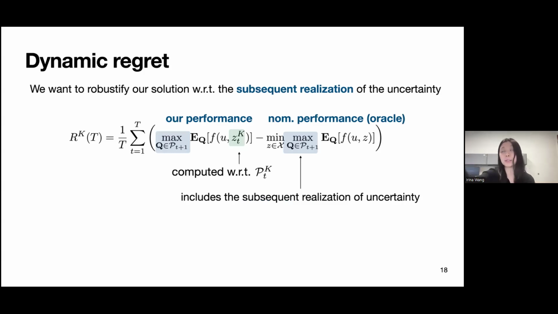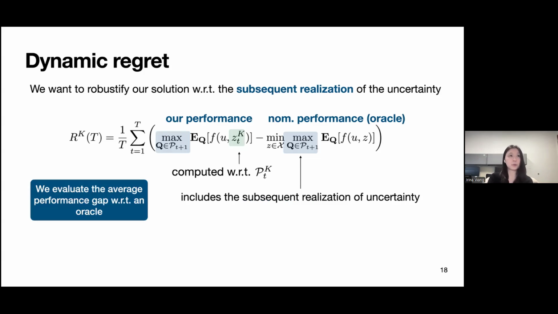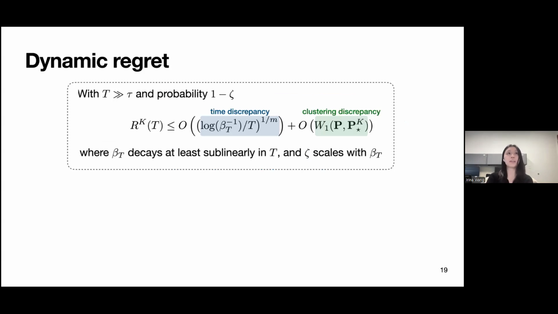So on the right-hand side, we essentially have the best nominal performance that has access to all the data, and we're comparing our online performance to that. So we want to evaluate this average performance gap with respect to the oracle, and we can show that when the time is much higher than the tau time step where we fixed our cluster support, then with some probability, right, this regret is bounded by these two terms.